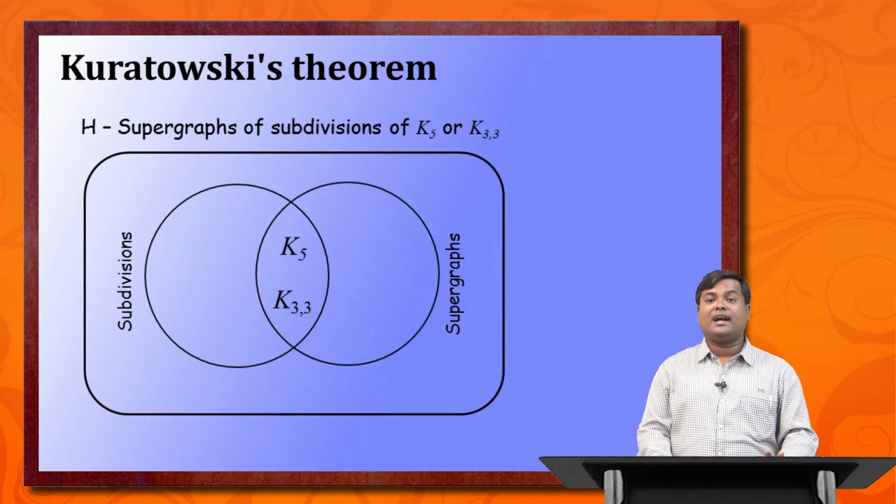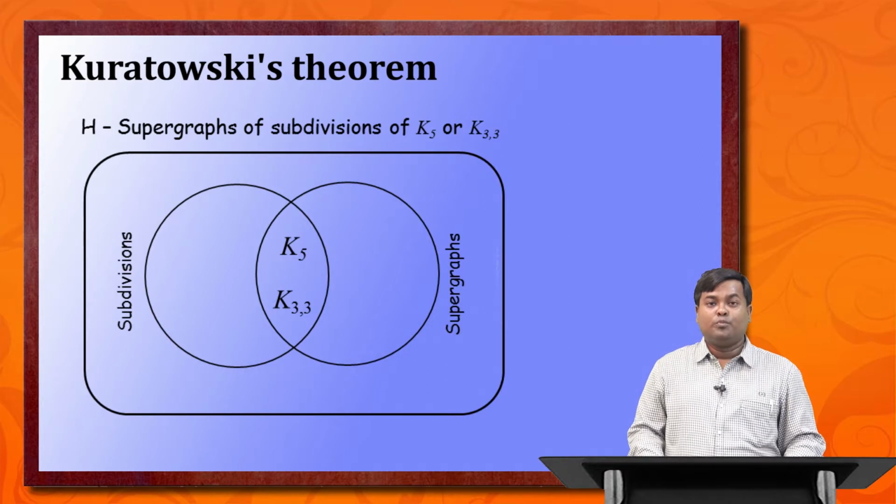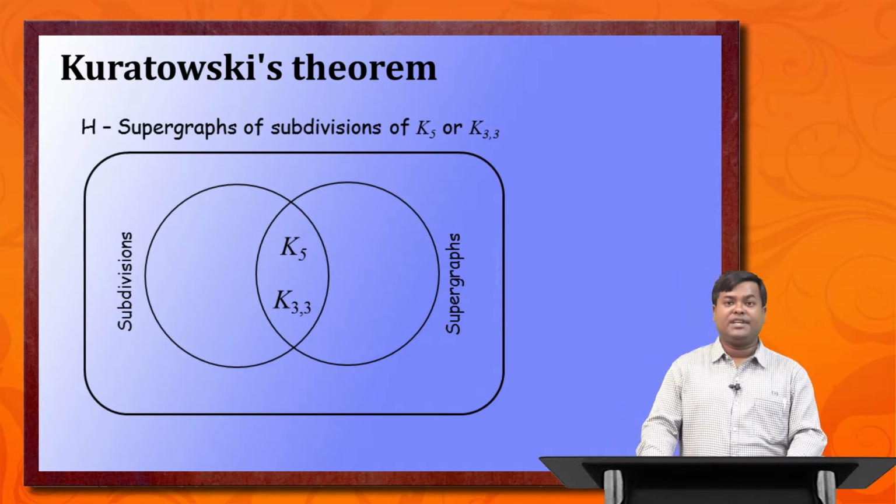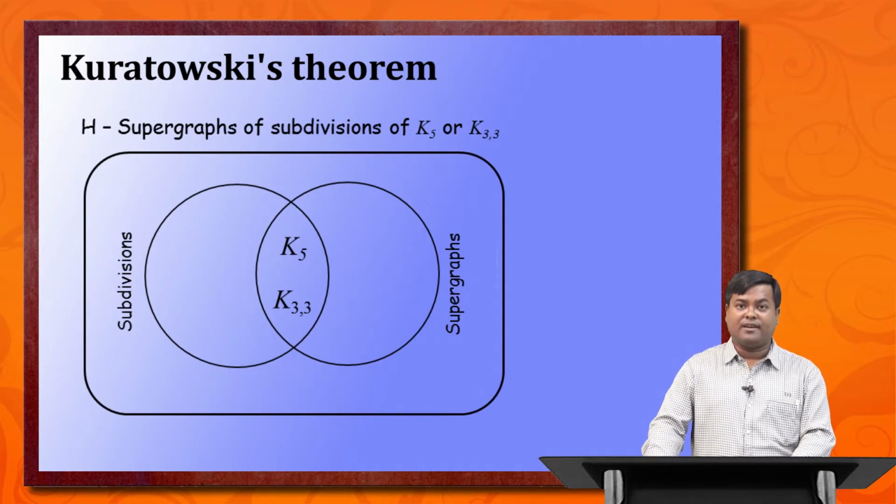So we got that larger set which is surrounded by this entire rectangular box. So what is that rectangular box? Supergraph of subdivision of K5 and K33. Now, we have proved that any supergraph of subdivision of K5 or K33 is a non-planar graph.